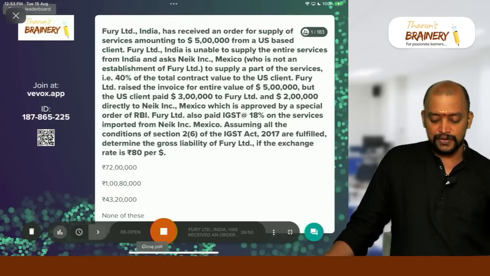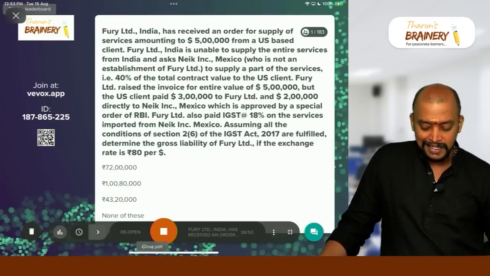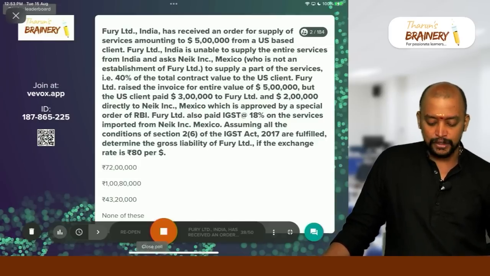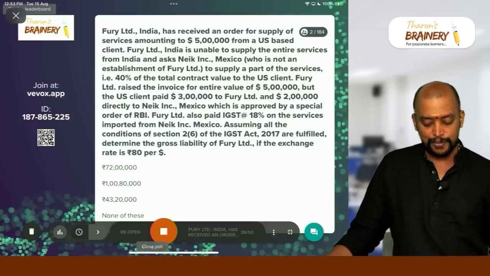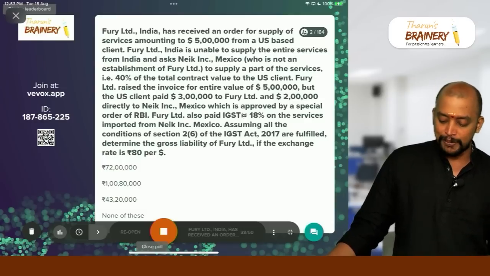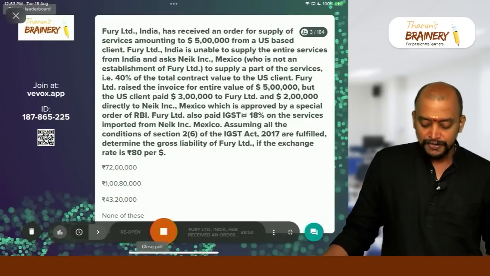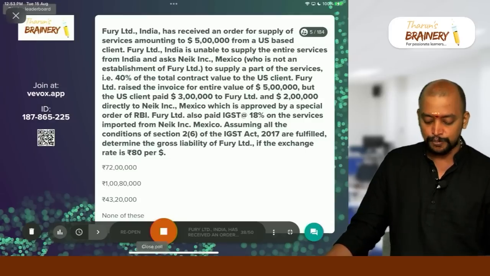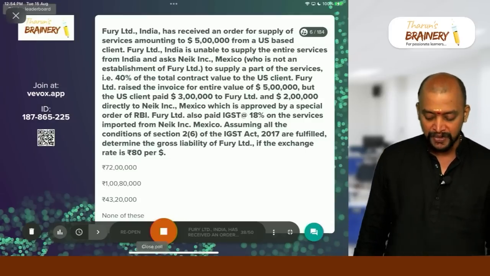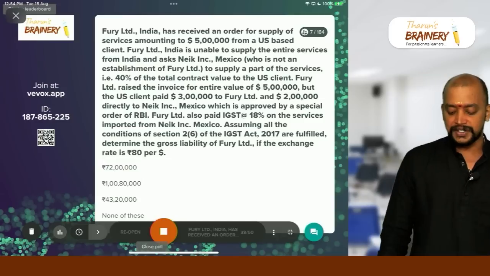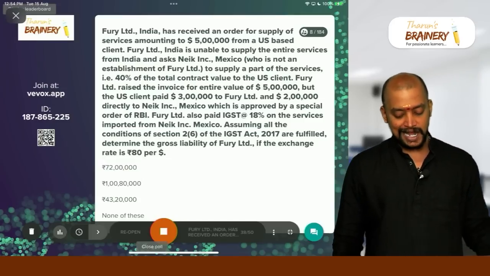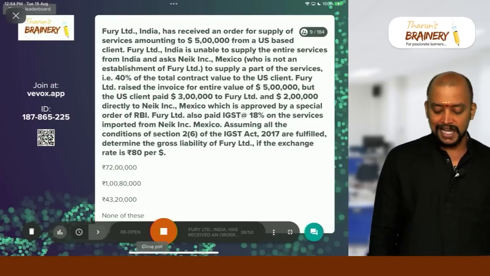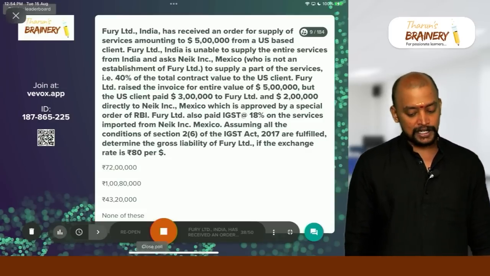Fury Limited raised the invoice for the entire value of $5 lakh, but the US client paid $3 lakh to Fury Limited and $2 lakh directly to NIC Incorporation Mexico, which is approved by a special order of RBI. Fury Limited also paid IGST at 18% on the services imported from NIC Incorporation Mexico. Assuming that all the conditions of section 2 clause 6 of the IGST Act are fulfilled, determine the gross liability of Fury Limited if the exchange rate is ₹80 per dollar.